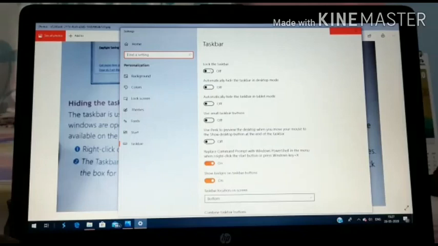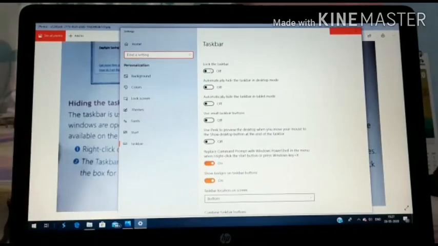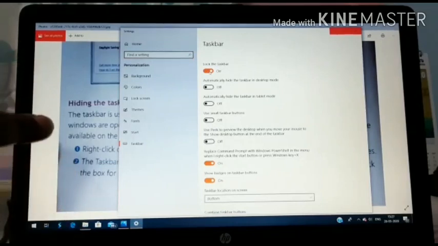It cannot be moved from one place to another. If you want to change the location of the taskbar, first you have to unlock the taskbar. By default, the taskbar always comes locked. So you can see that we have locked the taskbar.